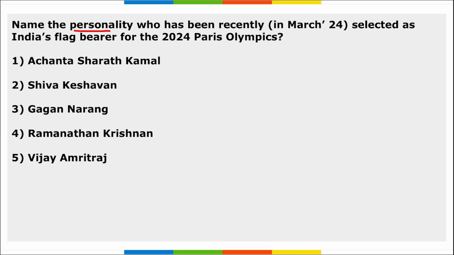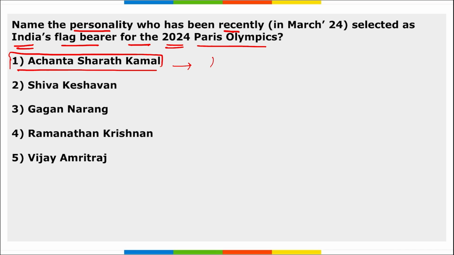Next, name the personality who has been recently selected as India's flag bearer for the 2024 Paris Olympic Games. So, Achanta Sharat Kamal has been selected as India's flag bearer. Now tell me who has been selected as the torch bearer from India.